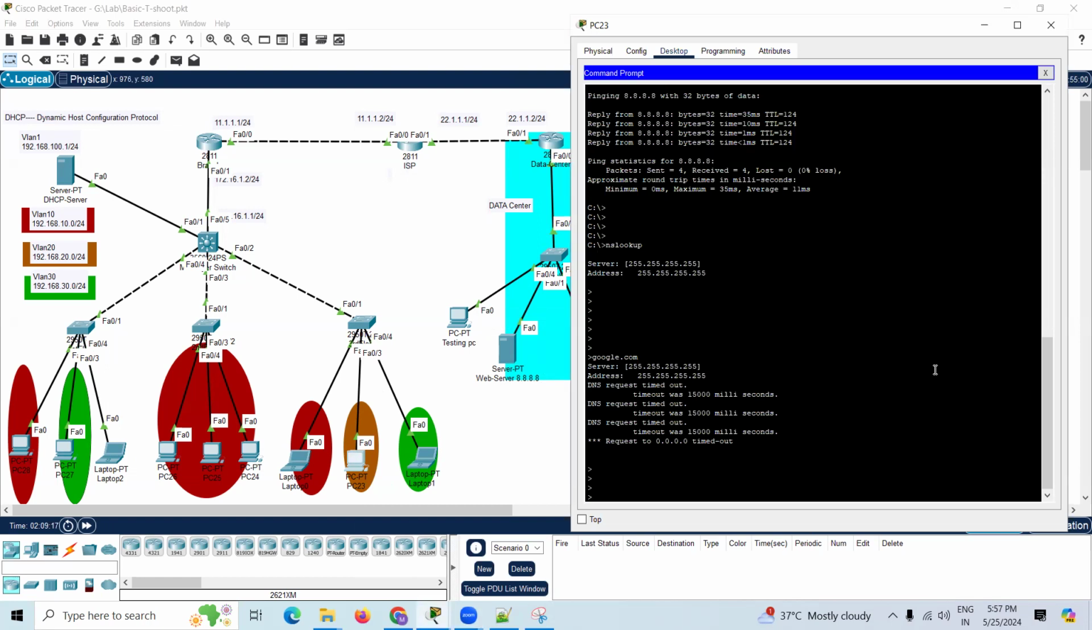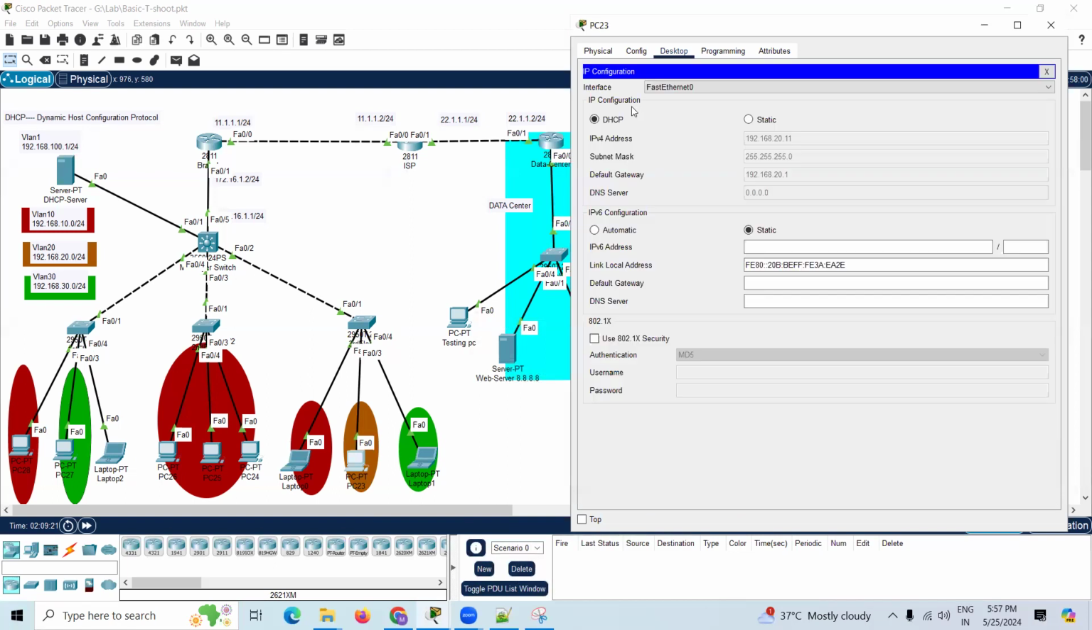Before that, we have to check whether we got the DNS server IP address or not. Here we still haven't got a DNS server IP address. So again, select static, and select DNS, DHCP. Select DHCP. Yes, we got the 8.8.8.8 IP address.